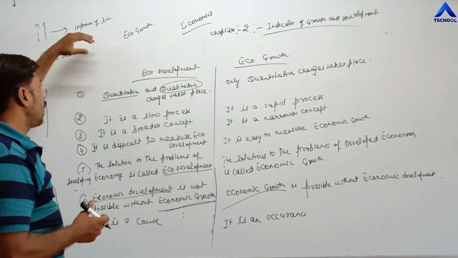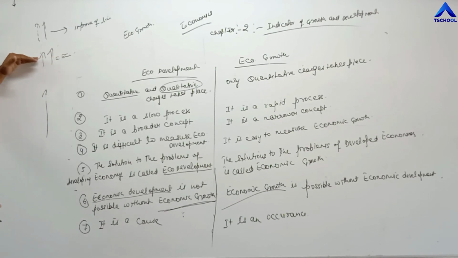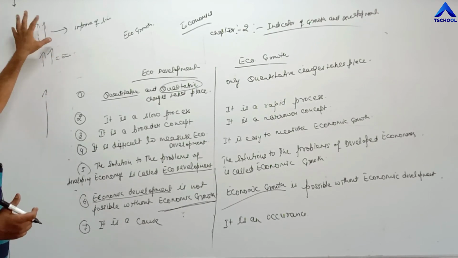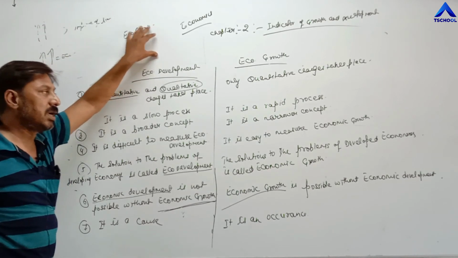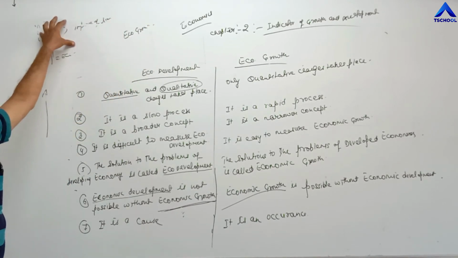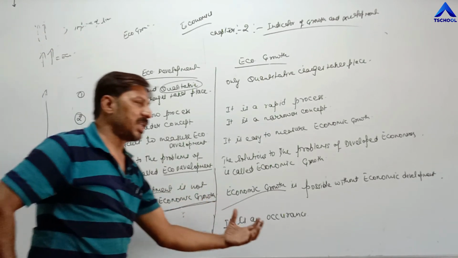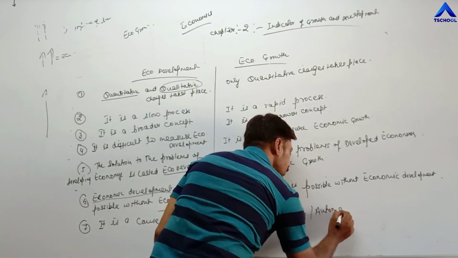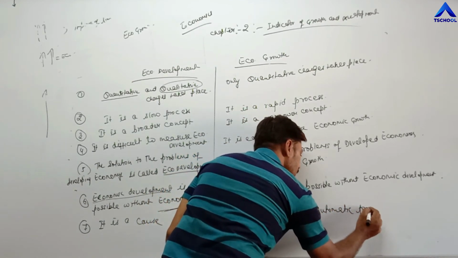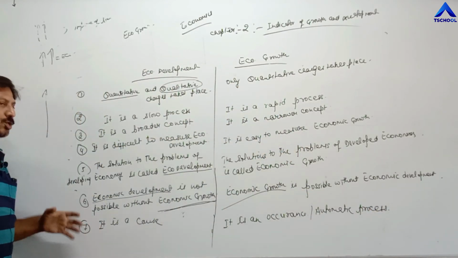Reason, now after that point, means after the process of economic development is over, they are not required to spend a major part of their national income on the qualitative changes. As a result, their national income, their per capita income rises at a faster rate. So it is an occurrence, an automatic process. And this process government has to start.